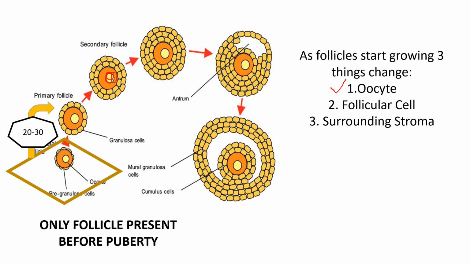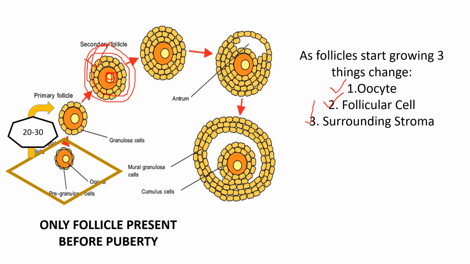Second is the outer follicular cell, or the granulosa cell. And third is the surrounding stromal cell. So the maturation process means the gradual changes of the oocyte, the follicular or granulosa cells, and the surrounding stromal cells.